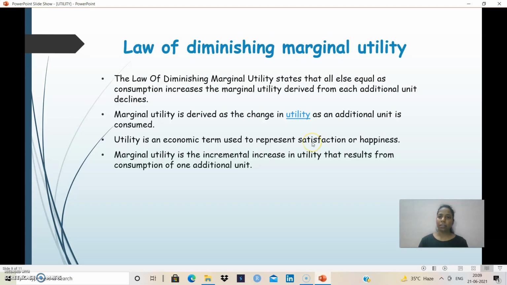Then we will understand the law of diminishing marginal utility. The law of diminishing marginal utility states that, all else equal, as consumption increases, the marginal utility derived from each additional unit decreases. As we already understood, we will take the example of a movie only. We went to watch a movie for the very first time. That will give us a very high level of satisfaction.